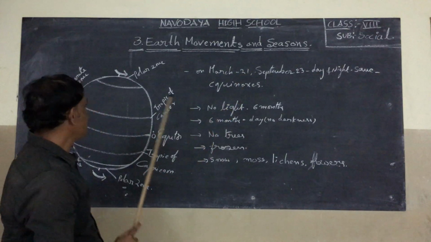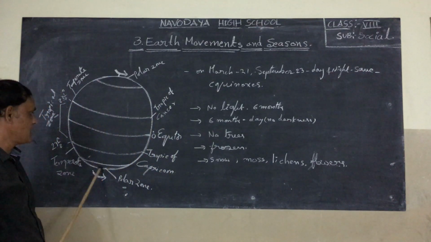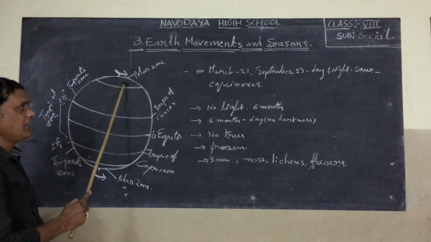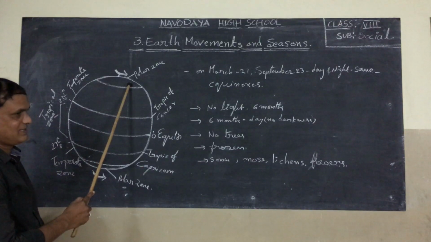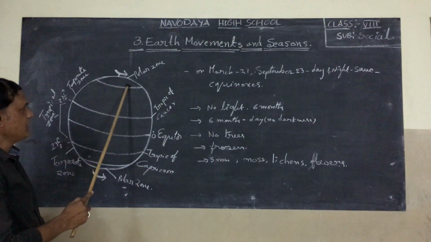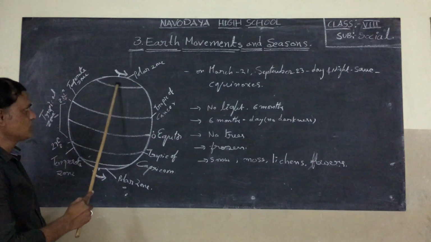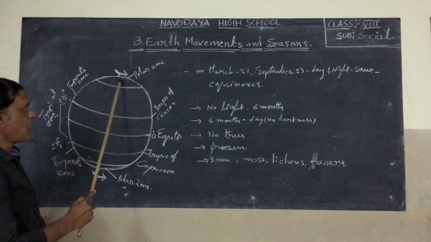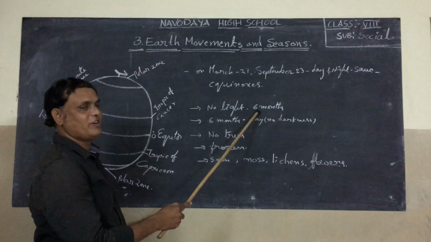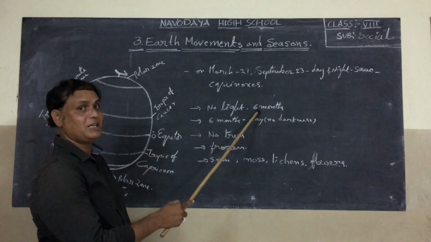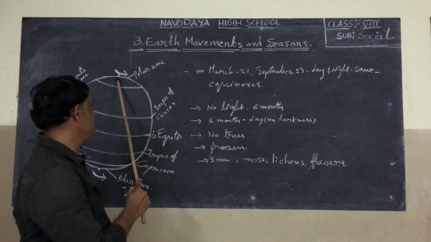Next, what about this region? I said this is the tundra region. Why is it a tundra region? It is very far from the sun rays, so it cannot receive the heat. That is why it is snow covered almost all months. For 6 months continuously there is no sunlight in this area.